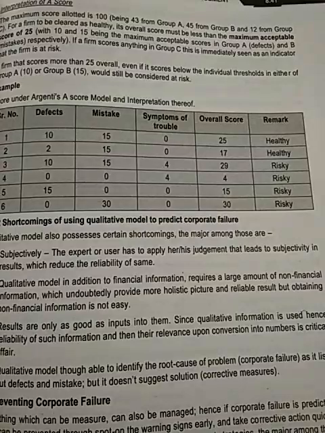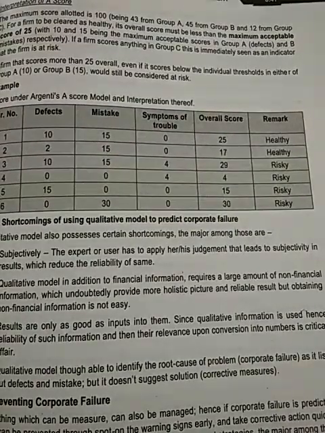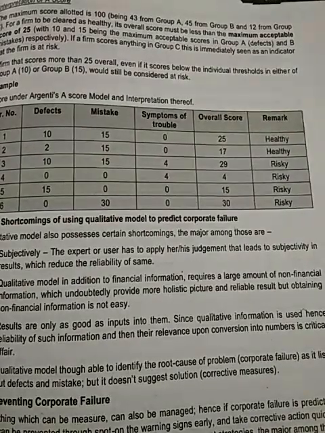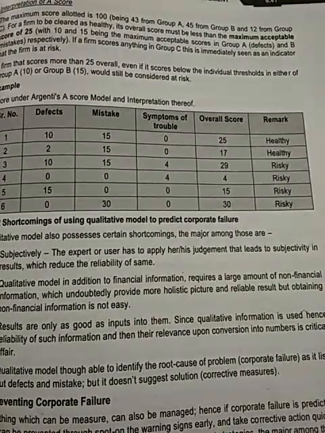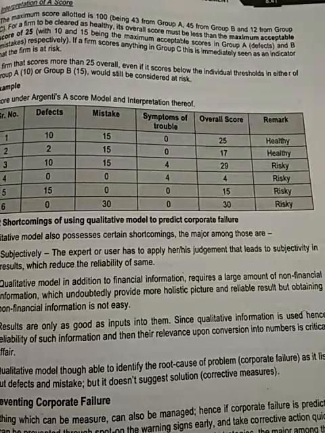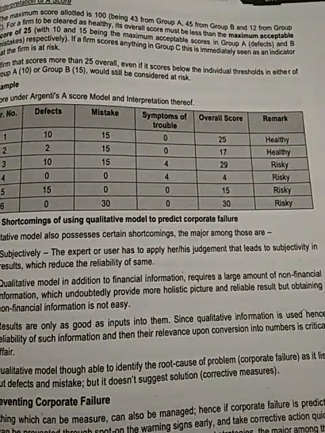If a firm scores anything in group C, this is immediately seen as an indicator that the firm is at risk. A firm that scores more than 25 overall, even if it scores below the individual thresholds in either of group A, that is 10, and group B, that is 15, would still be considered at risk.